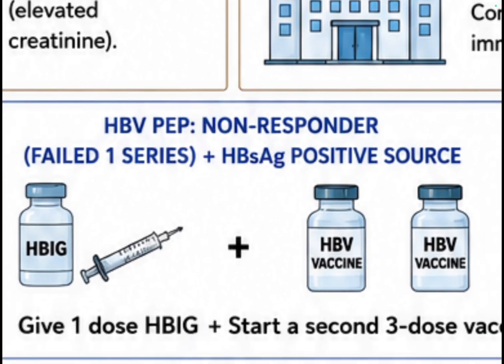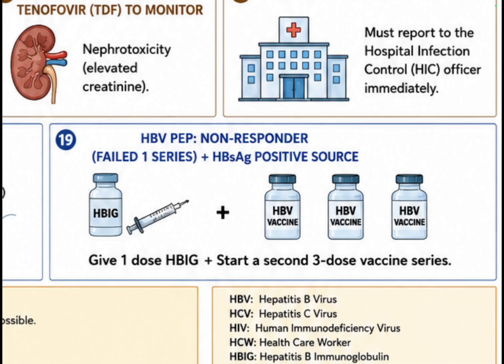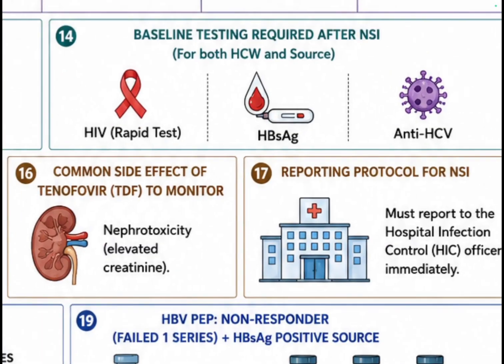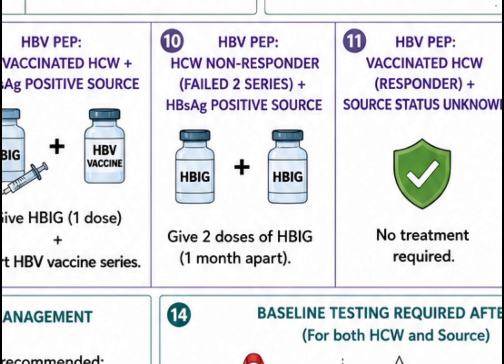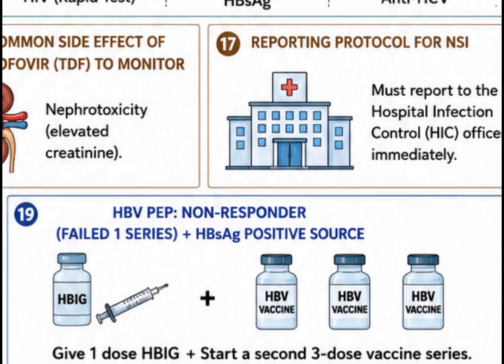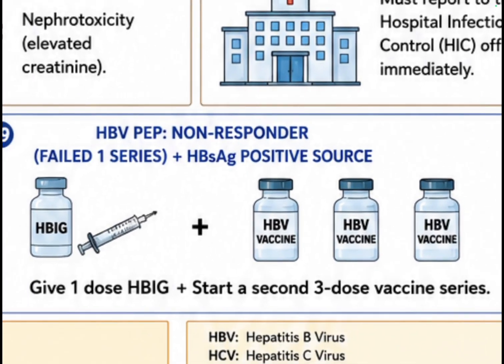In this case, we give him 1 dose of hepatitis B immunoglobulin and we start a second 3-dose vaccine series to complete the 2 series. So I think now it is clear. In question number 10, we give him only 2 doses of hepatitis B immunoglobulin because he has already completed 2 series, right? But in question number 19, he hasn't completed 2 series, so we give him the second 3-dose vaccine series as well. I think it is clear now.